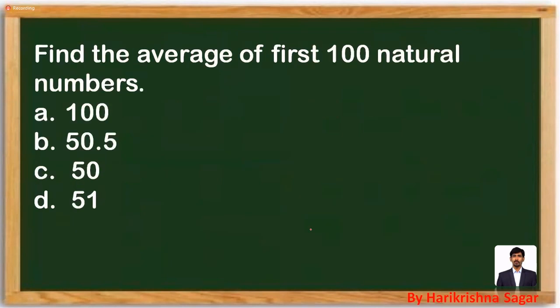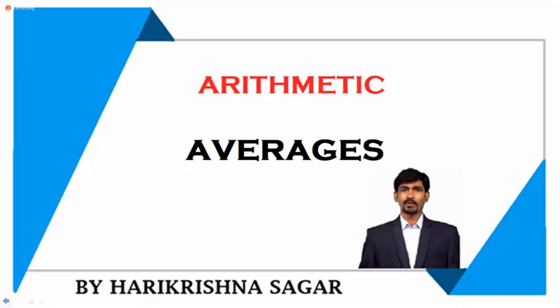So let me give an introduction related to averages first of all. Let me start the discussion.